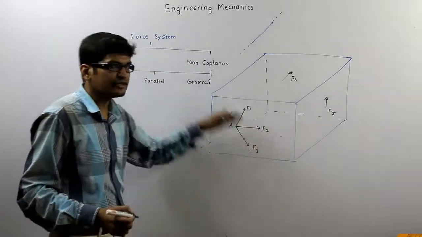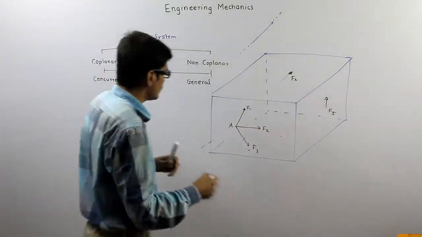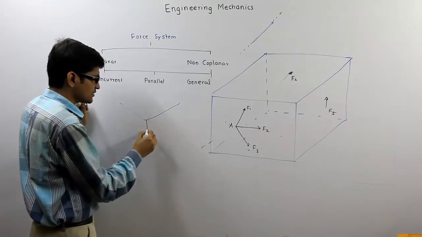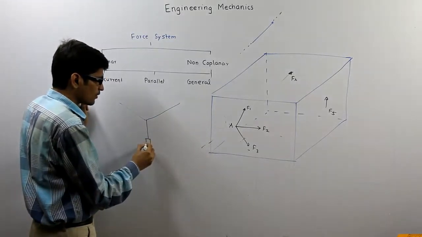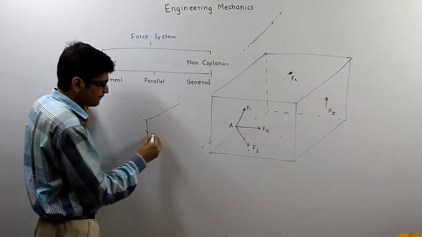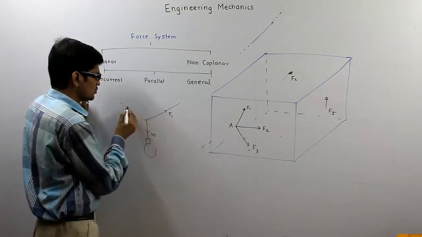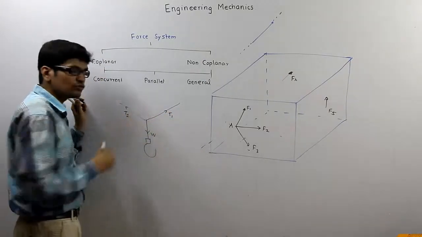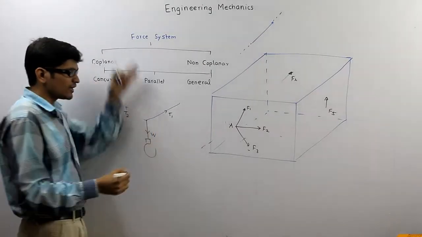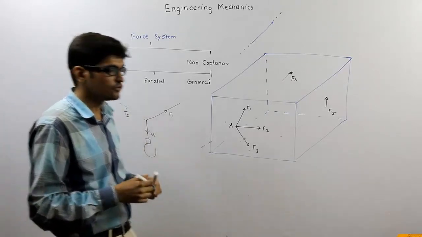Obviously all three forces lie in one plane, so it is coplanar concurrent. A practical example is when a lamp is held with the help of strings. The forces acting here are the weight of the lamp and the tensions in the strings, say T1 and T2. All the forces are acting at this point and all are lying in the same plane. So it is a practical example of a concurrent force system.